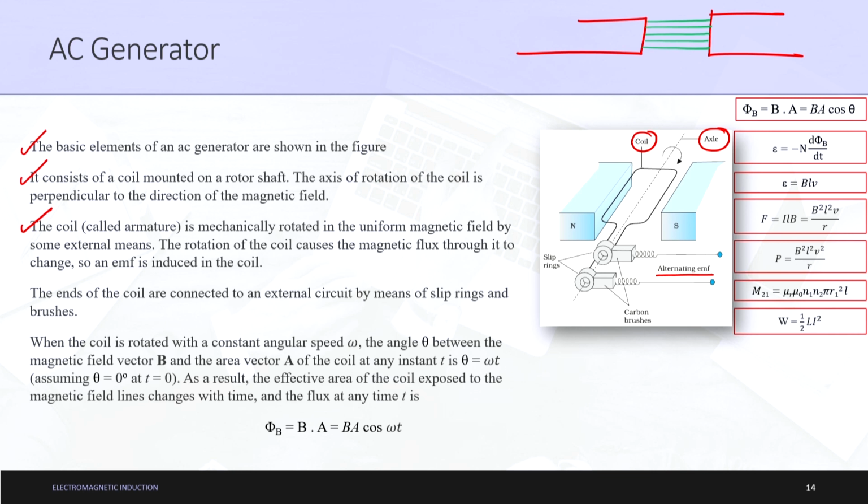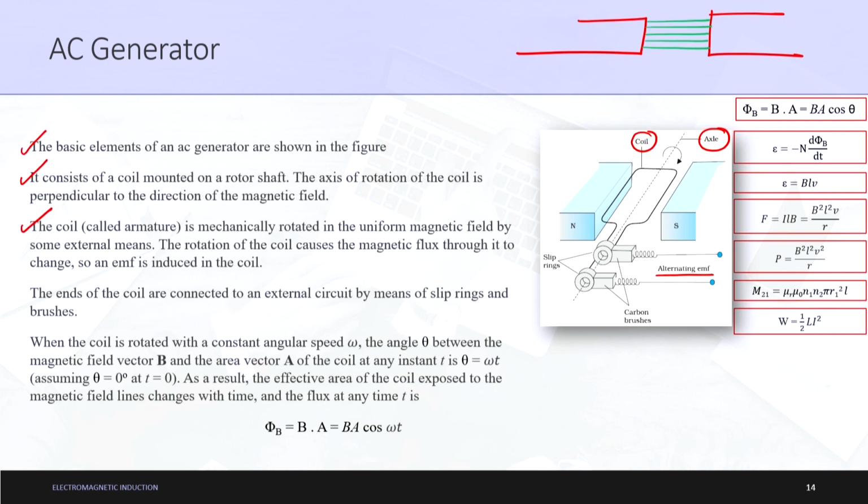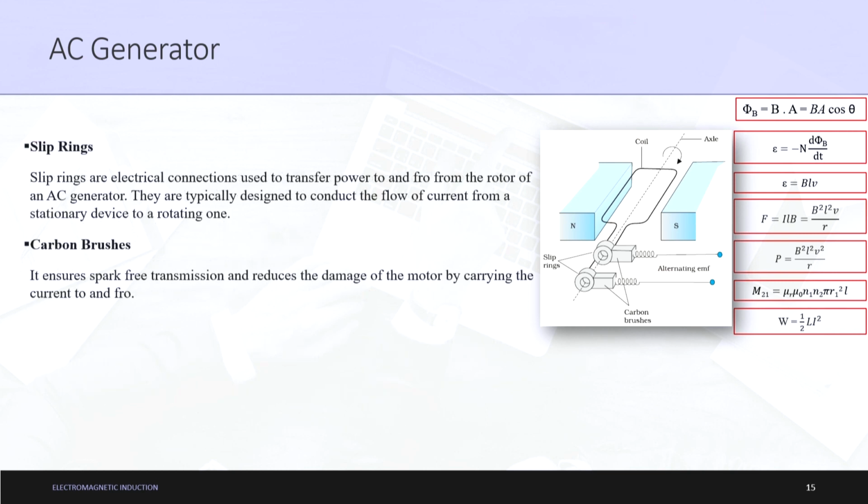Next line, the ends of the coil. These were the ends of the coil, this and this, or only this is the end of the coil here. The ends of the coil are connected to an external circuit by means of slip rings and brushes. These are the slip rings involved, and these are the carbon brushes involved. Let me first explain what slip rings and carbon brushes are, and then I will move on to the last line. What are these slip rings and brushes?